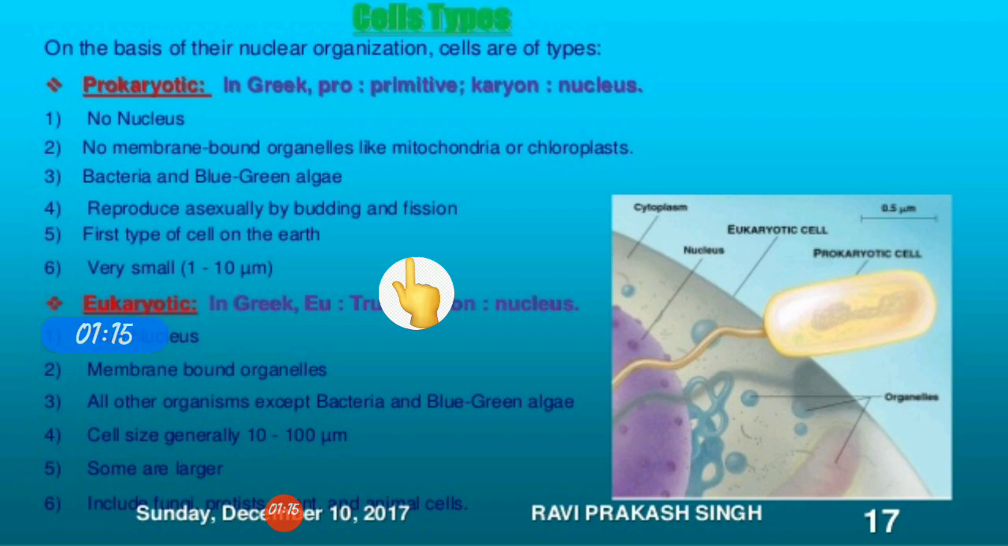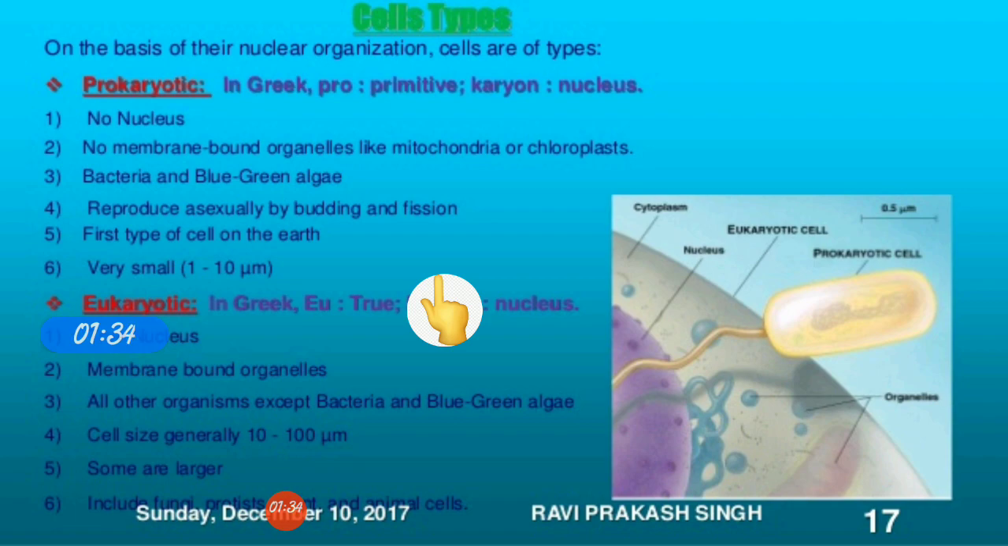The examples are unicellular organisms like bacteria and blue-green algae. These types of cells reproduce asexually by budding or fission, and these are the first type of cells on earth, as I said, and they are very small in size.